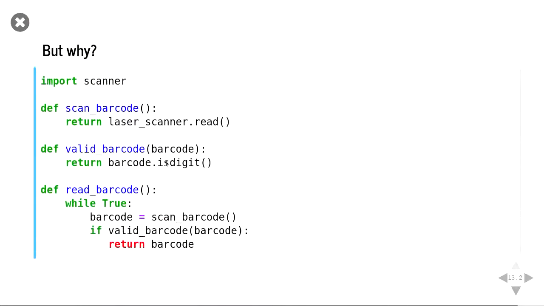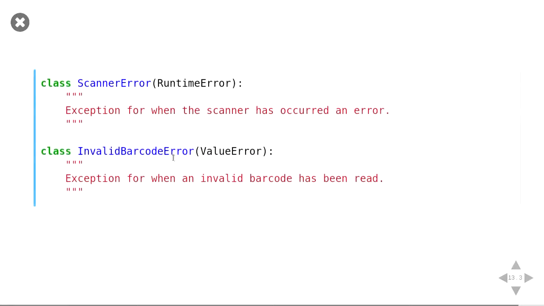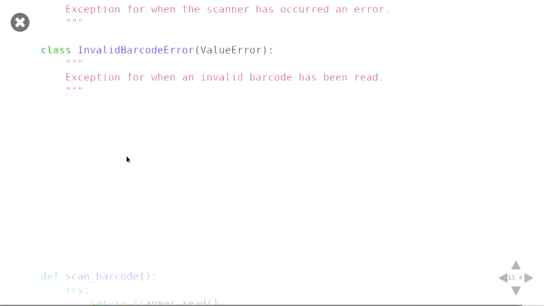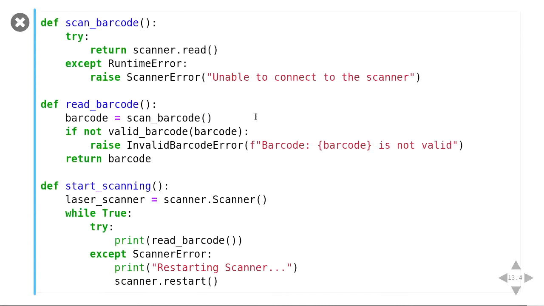But this might have errors, right? What if the scanner disconnects while we're reading from it, and we try to read from it, and there's an error? Our code will just crash, and anyone who's trying to use that scanner or that scanner app, it just won't work for them. And so what we can do is define our own scanner errors and an invalid barcode error. And now we can try running the scanning code, try running the reading code, and if we get an error, we can just rephrase that as a scanning error.